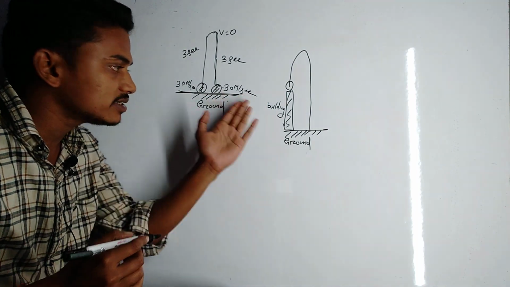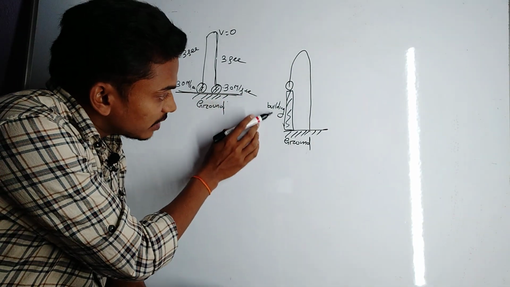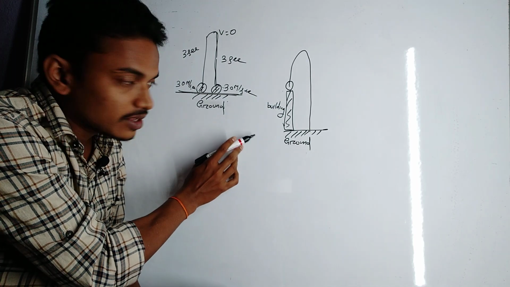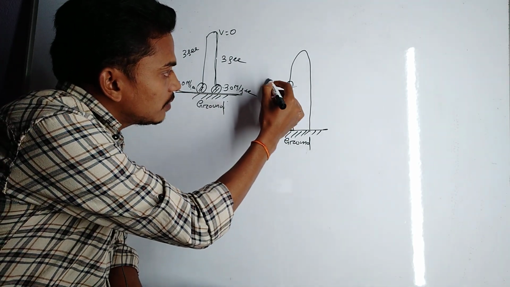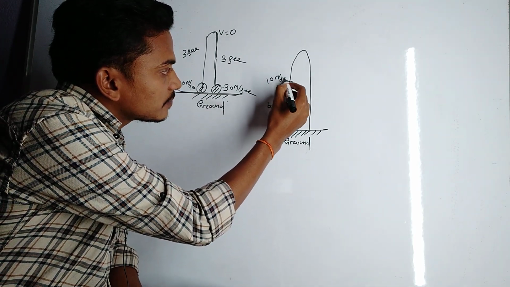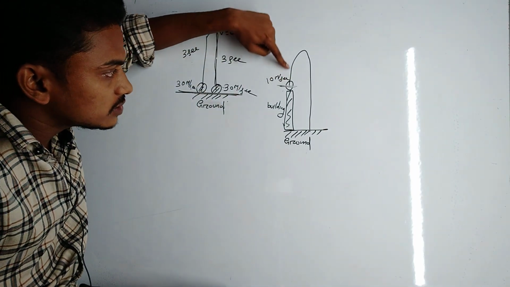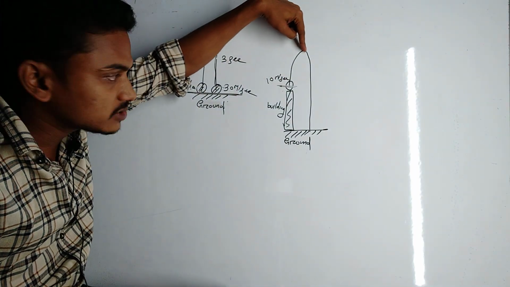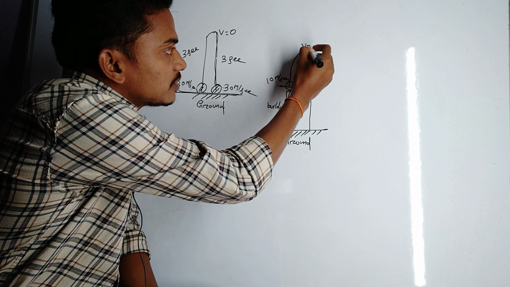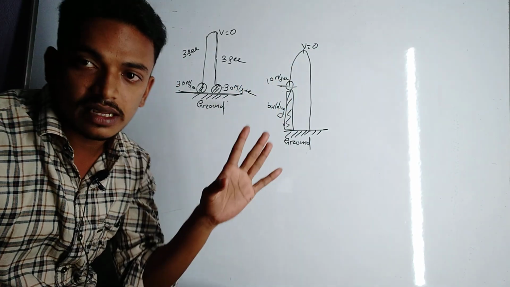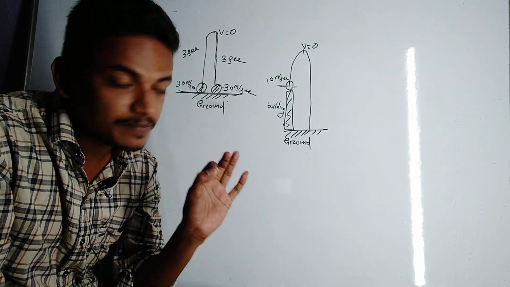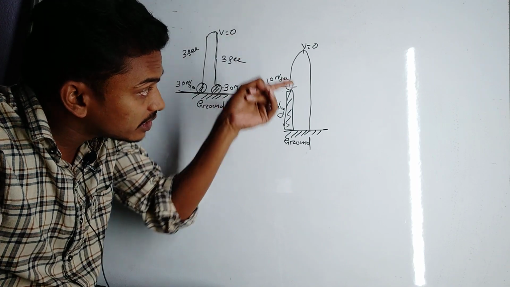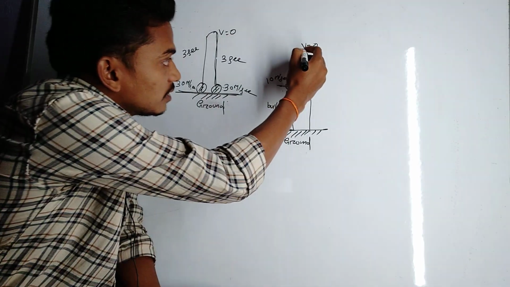Since these two are at the same level, suppose from the top of a building a body is projected with a speed of 10 meter per second, then it goes in upward direction, and finally its velocity becomes 0. The point at which the velocity becomes 0 is the highest point, and from that point the body again returns back to the earth surface like this.